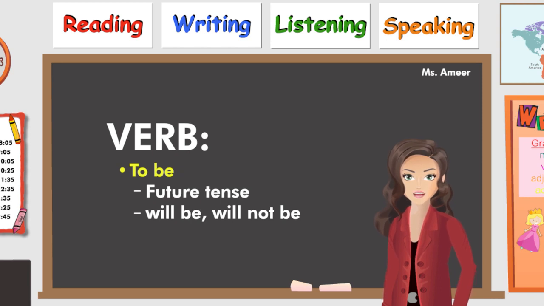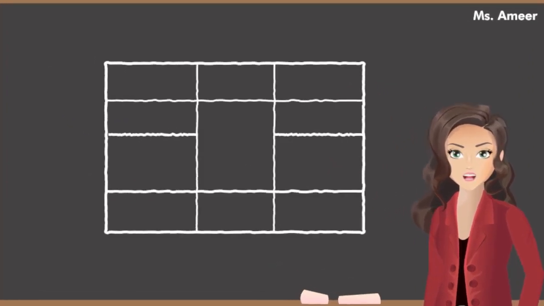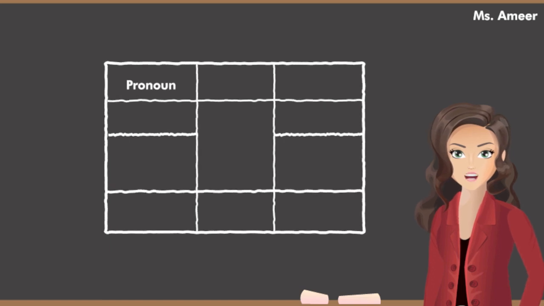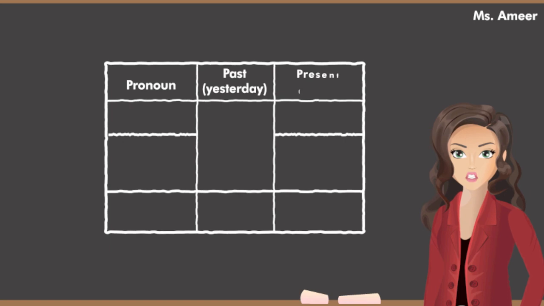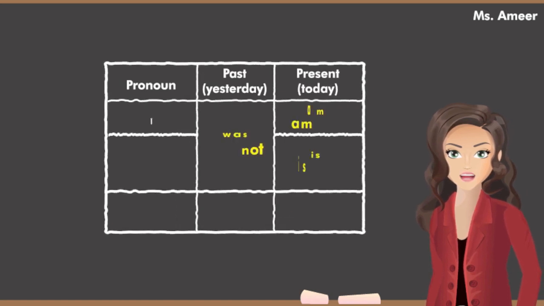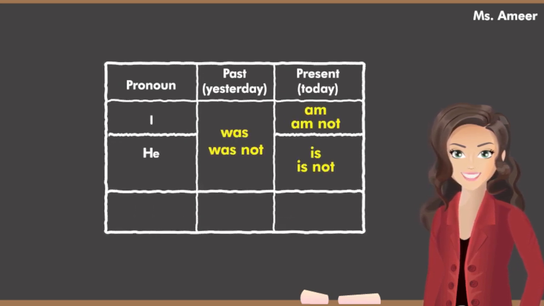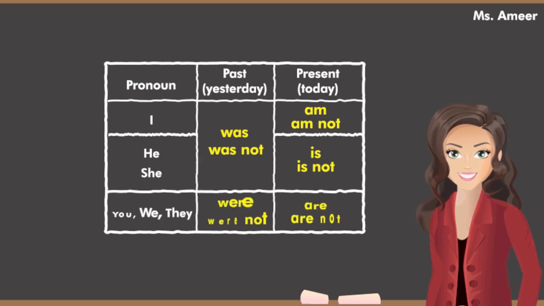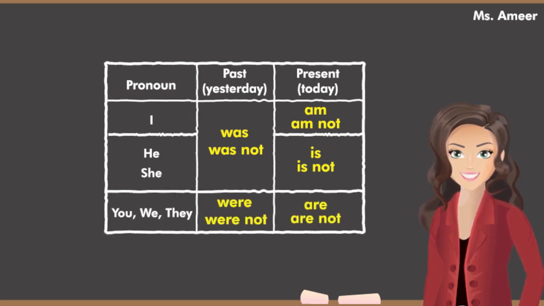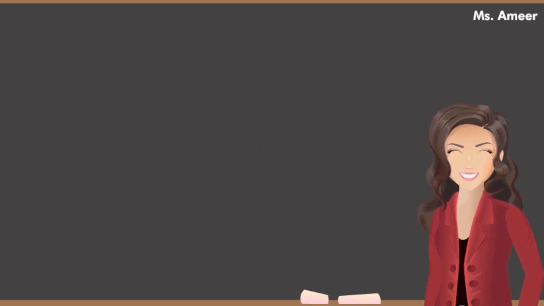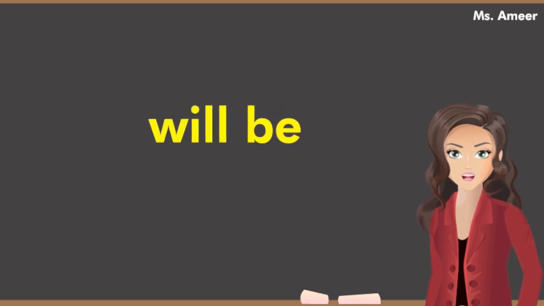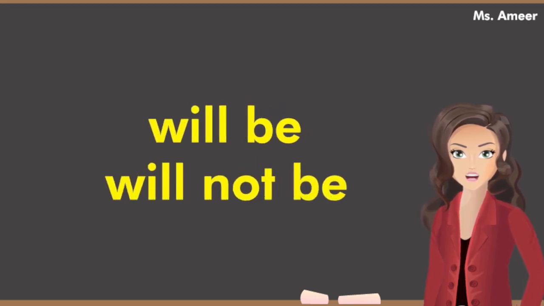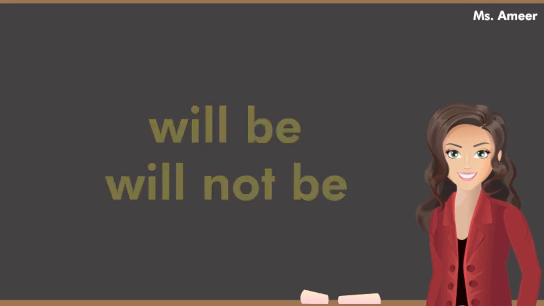Let's get started. Let's review. We have learned how to use verb to be in the past and the present tense with pronouns I, he, she, you, we, and they. Let's look at the future tense. For future tense, you use will be or will not be for all the pronouns.